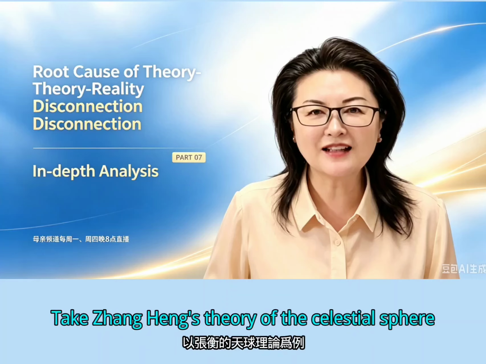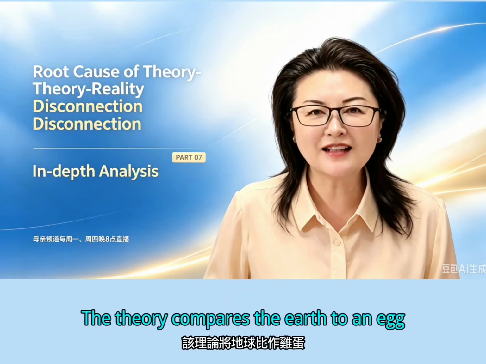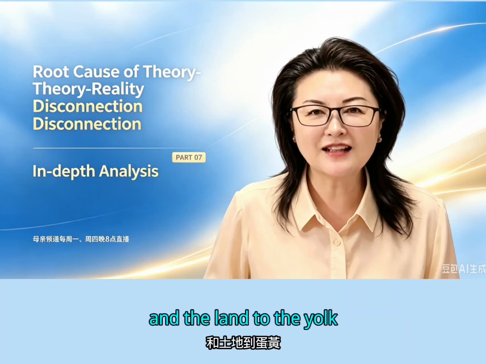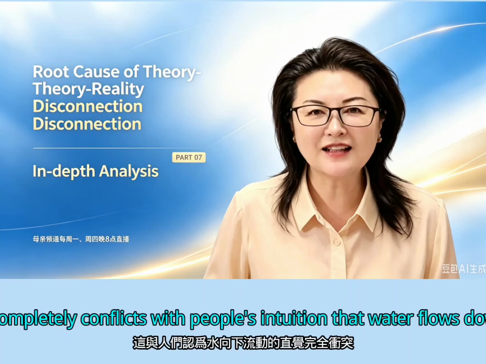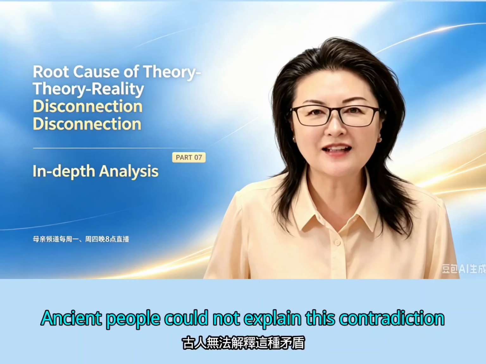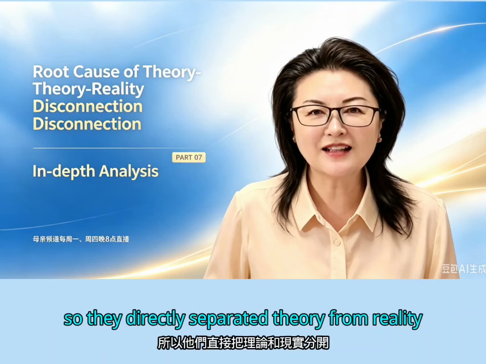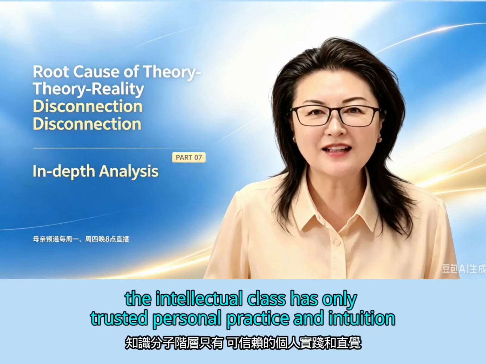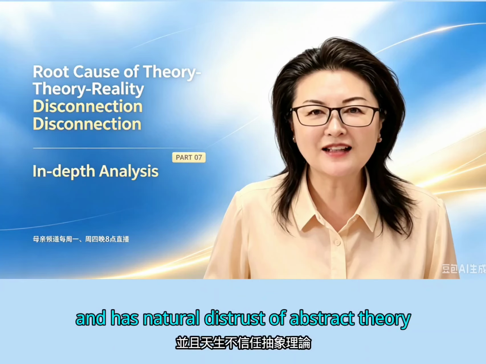Take Zhang Heng's theory of the celestial sphere as an example. The theory compares the earth to an egg and the land to the yolk, which completely conflicts with people's intuition that water flows downward. Ancient people could not explain this contradiction, so they directly separated theory from reality. Since then, the intellectual class has only trusted personal practice and intuition, and has natural distrust of abstract theory.